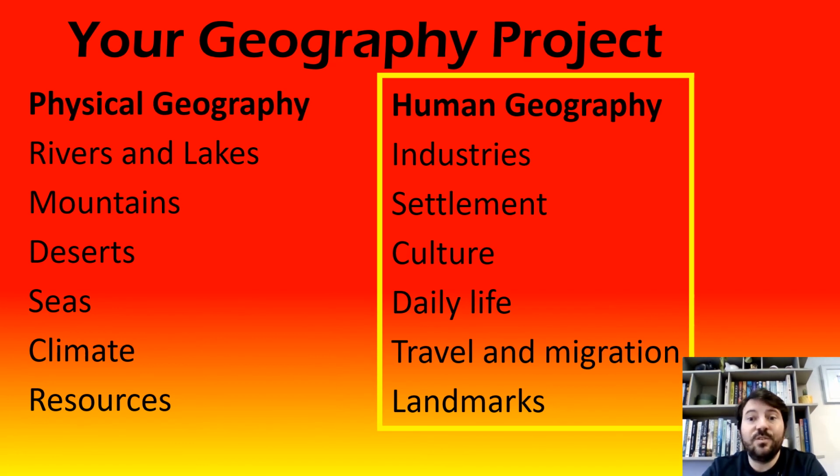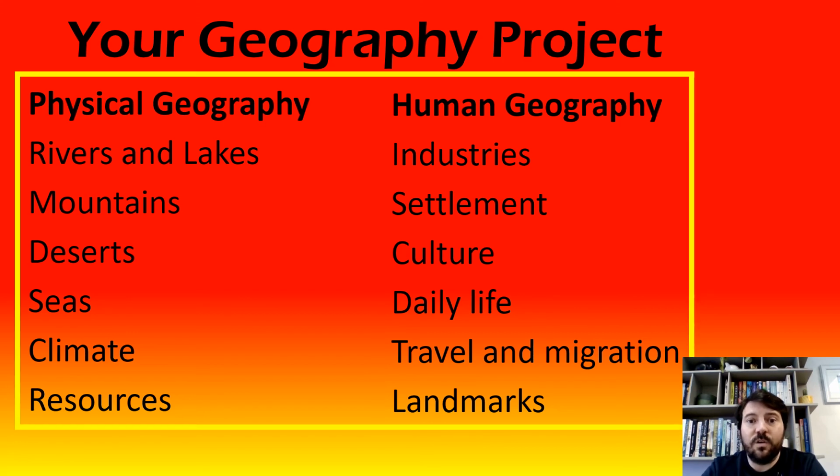Or likewise, you could do the same thing. You could say, I'm going to look at all of the human geography. I want to find out a bit about all of the different things that happen in China. Or you could go broadest of all and say, I'm just going to look at China. I'm going to say a little bit about each bit here. So it's up to you. See what you find most interesting.